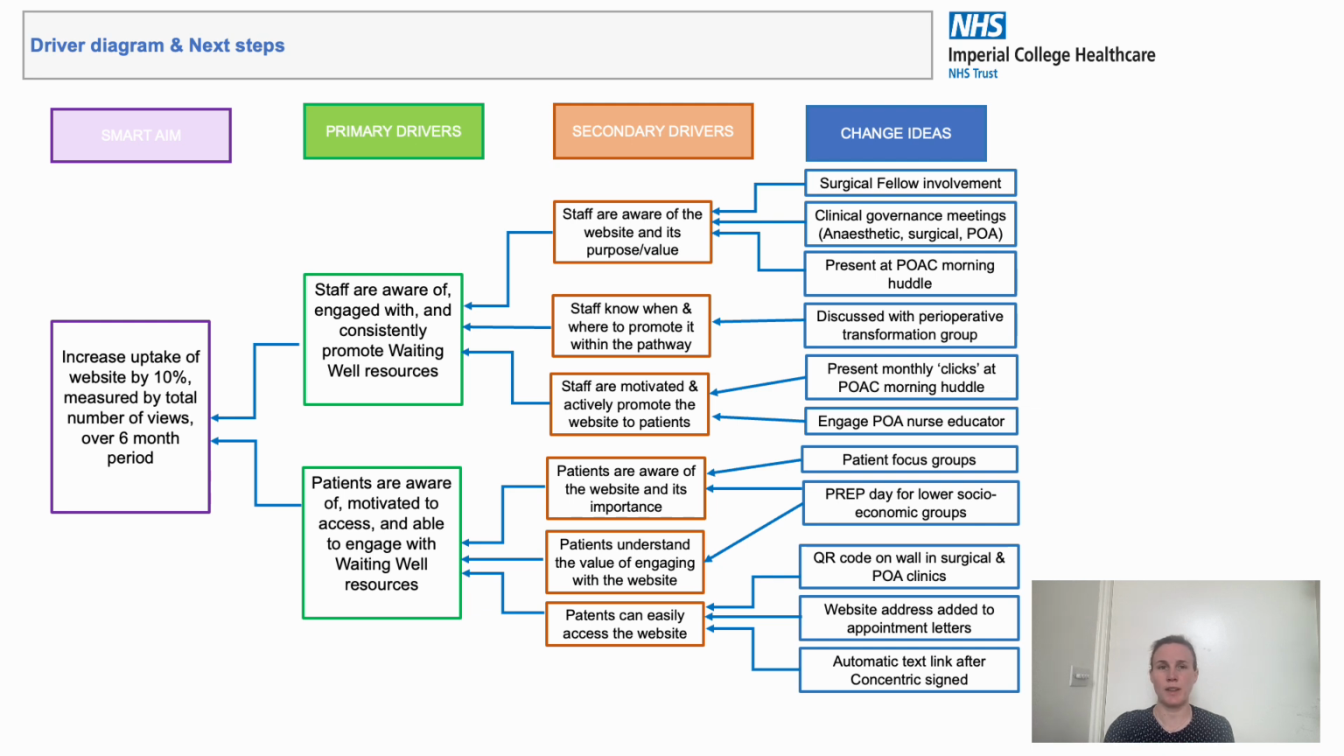In summary, we have identified a number of barriers to patients accessing existing waiting well resources, and using recognised QI methodology, we have formulated a plan to tackle as many of these barriers as we can across our Trust. We're excited to work with patients and a multidisciplinary team of staff to enact our change ideas in the coming months.